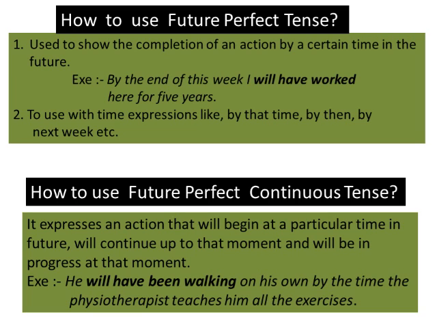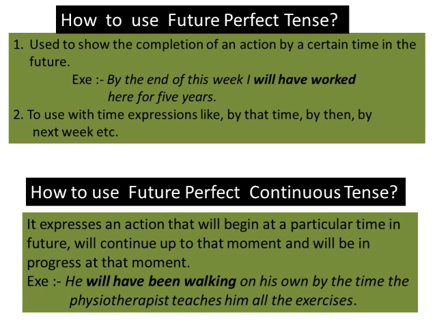That is what? An action that will take place. So, by the end of this week, I will have worked here for 5 years. So, that is again to show the completion of an action by a certain time in the future. Next is to use with time expressions like by that time, by then, by next week, etc. We use future perfect tense.